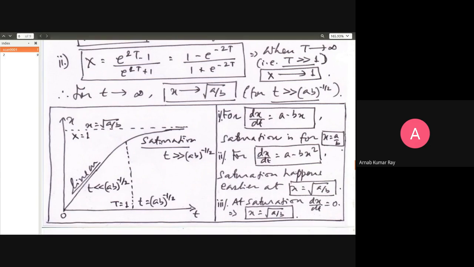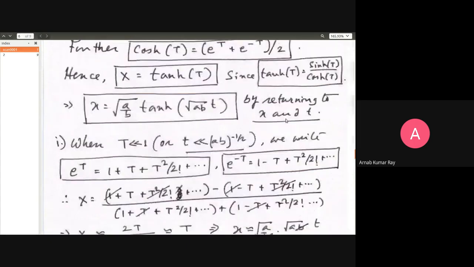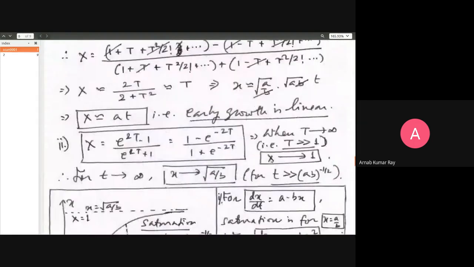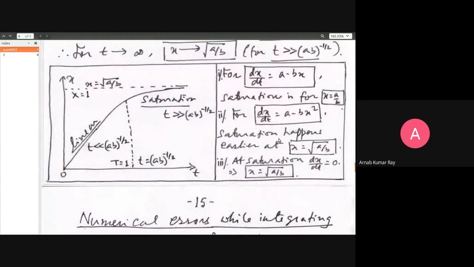So there is a little comment over here. The comment is that dx/dt is equal to a minus bx, not a minus bx squared. Here we are using the nonlinear equation a minus bx squared. In the last class, we talked about a minus bx, the linear system. There the saturation will happen when dx/dt is equal to 0.